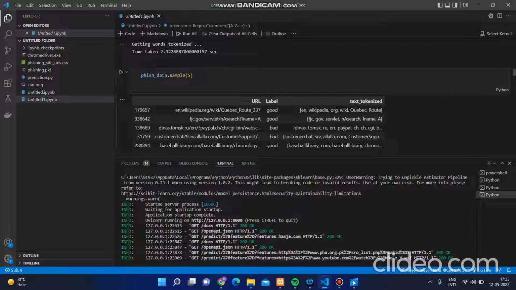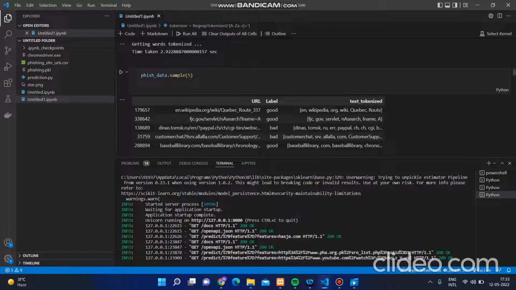Now for the example over here, english.wikipedia.org is labeled as good. It simply tokenized the words. In wikipedia.org and wiki.route, these words don't seem to create any harmful decisions for the user.